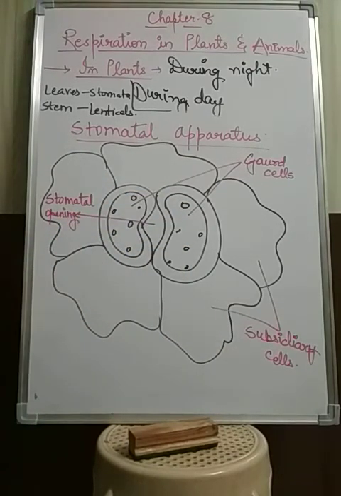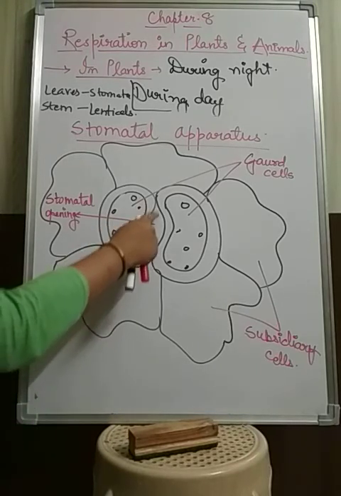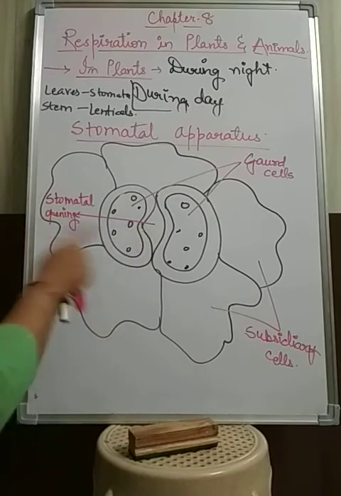Let us discuss first of all the stomata. Stomata are the small openings for gaseous exchange.